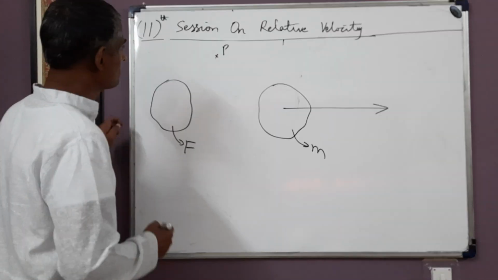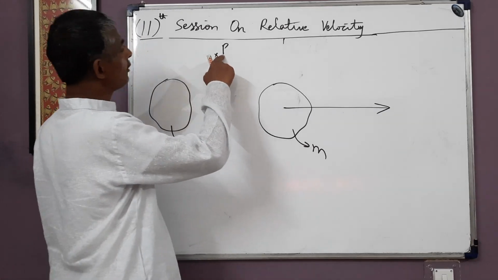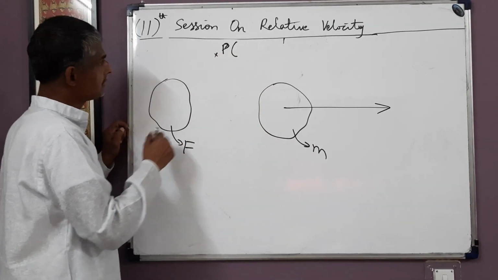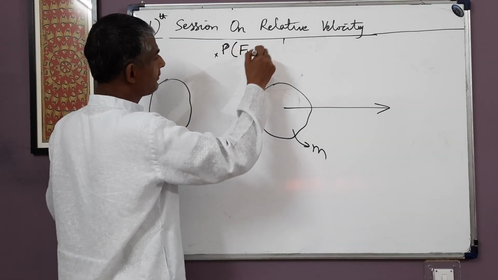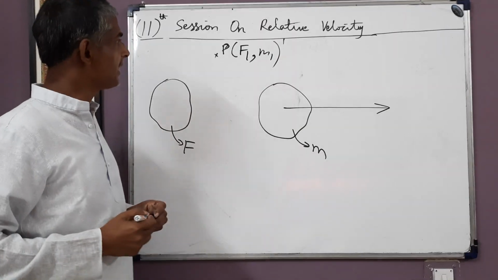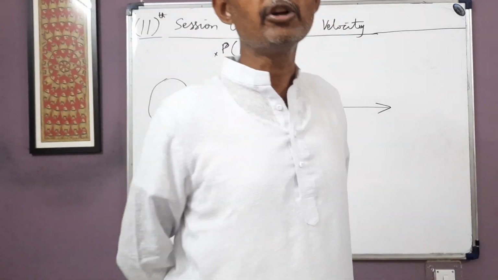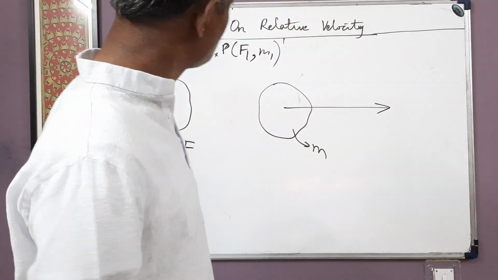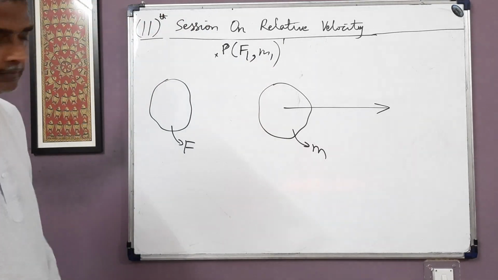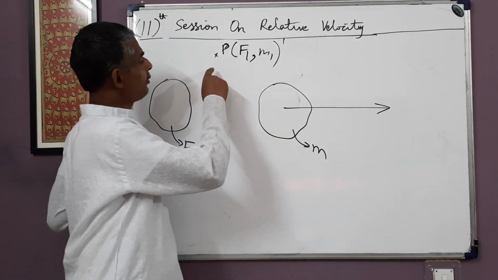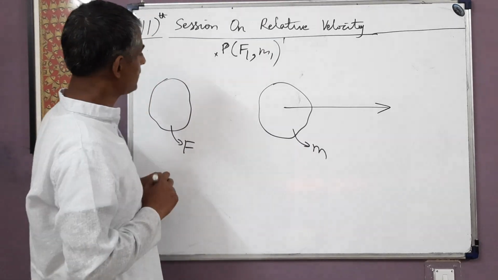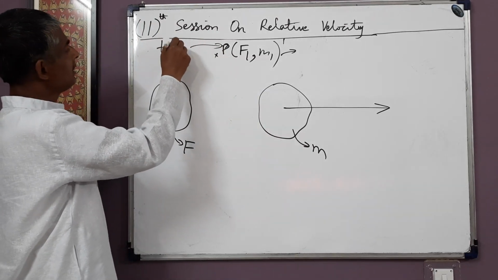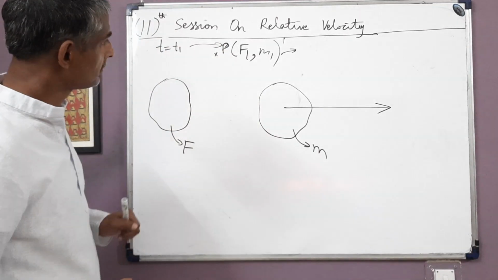Okay. So now see, this is the location of P at time t = T1. At t = T1, point P occupies location F1 of frame F and location M1 of frame M. This is at t = T1. Now what happens? This point begins to move. So this is the situation at t = T1.